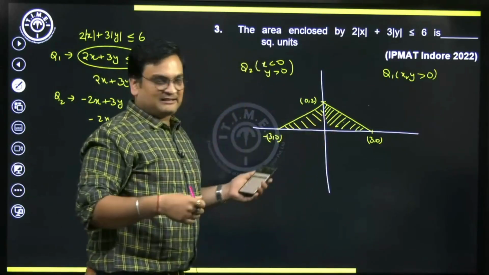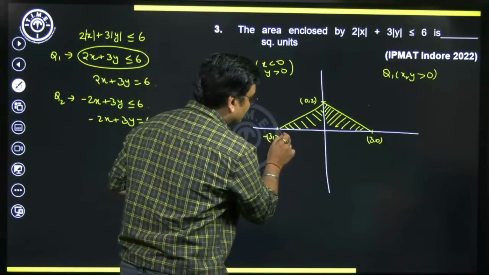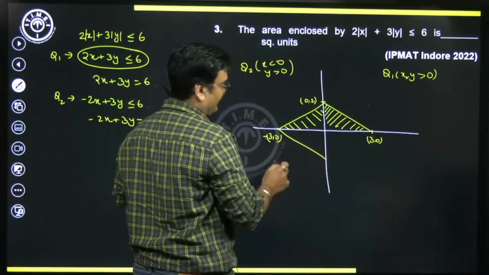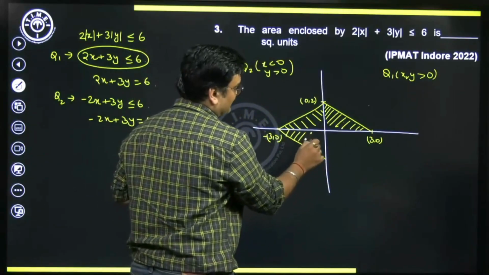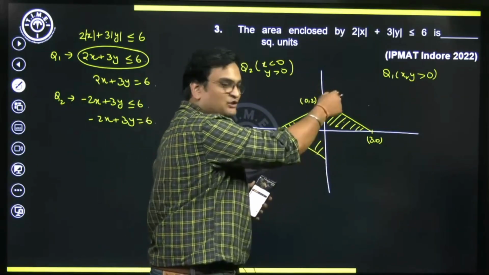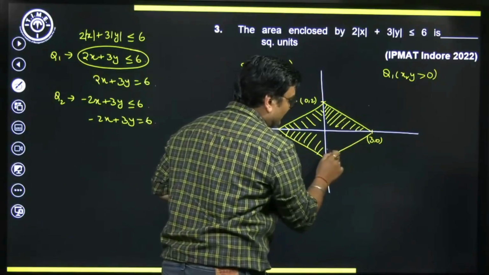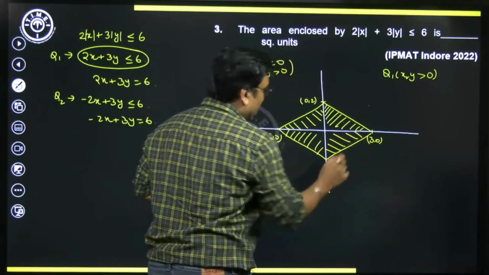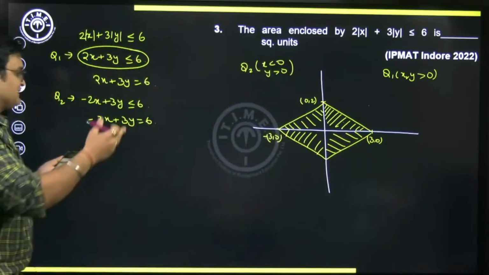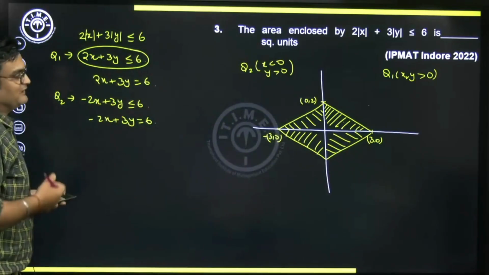Now one may guess in the third quadrant, this inequation will be like this, and this region will be considered. See, once you get two of the regions, the other we can easily figure out. In the fourth quadrant, it would be like this. So it would be a closed polygon, all right? It's a quadrilateral actually, closed figure that we'll get finally.